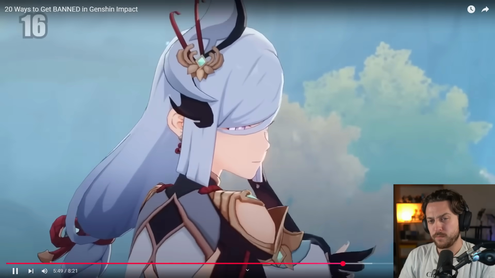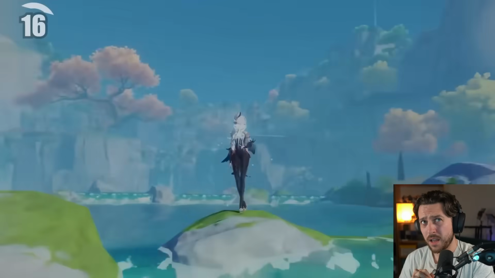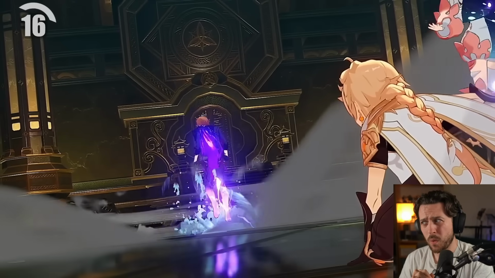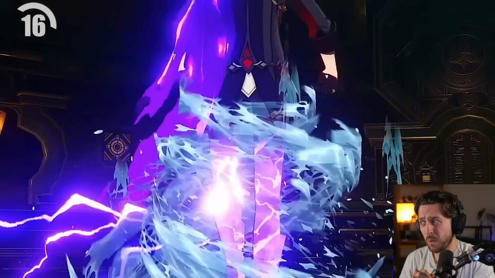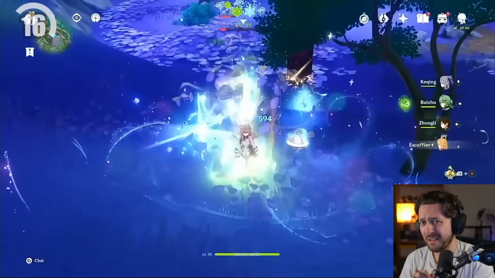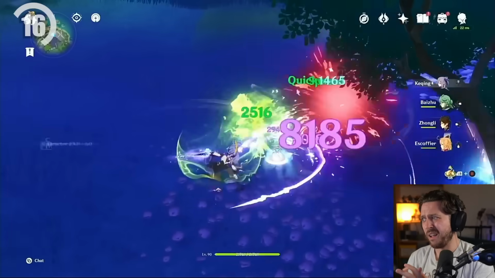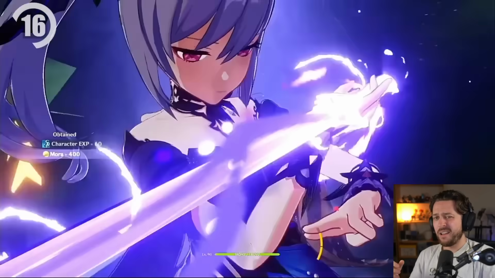Number 16 is a bit of a niche one, but it is using external software for UI overlays or crosshairs. This is a trap that some players fall into. Even a harmless program that puts a custom crosshair on your screen for bow characters, or a DPS meter overlay, can get you banned. You see, Genshin's built-in anti-cheat system is designed to detect any external program that hooks onto or modifies the game client.